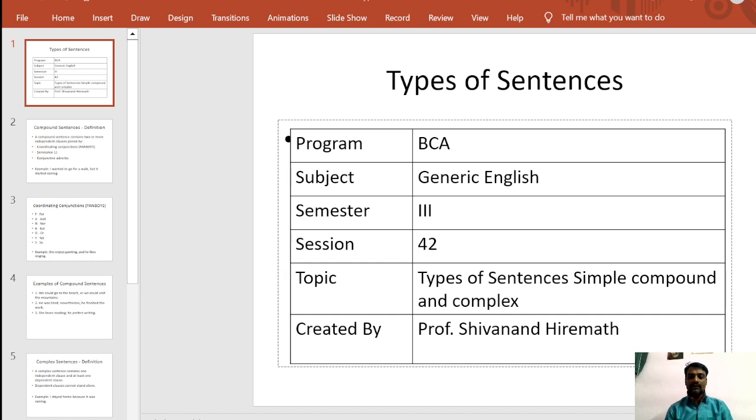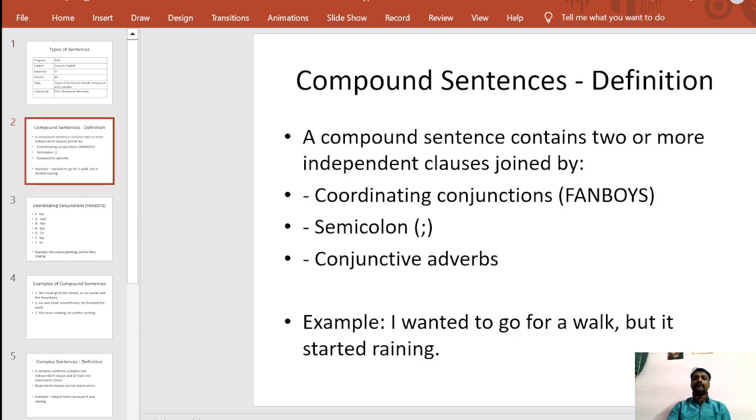In the last session we discussed the simple sentence. Here we will discuss further details of the types of sentences, and now we are going to discuss the second kind of sentence, that is the compound sentence. You must remember we are discussing the types of sentences on the basis of structure. A compound sentence contains two or more independent clauses. Very importantly, independent clauses means the two clauses will give clear meaning, but they are joined by coordinating conjunctions.